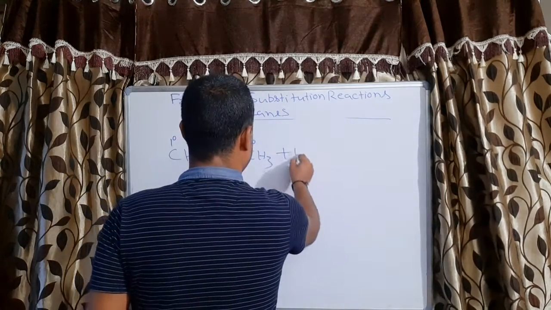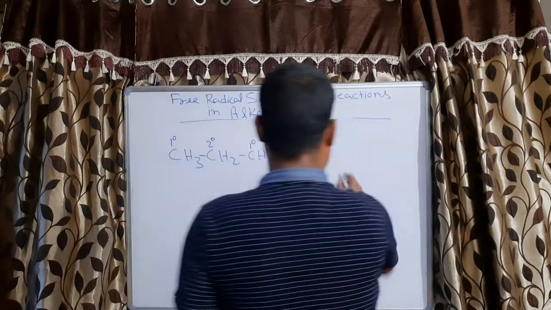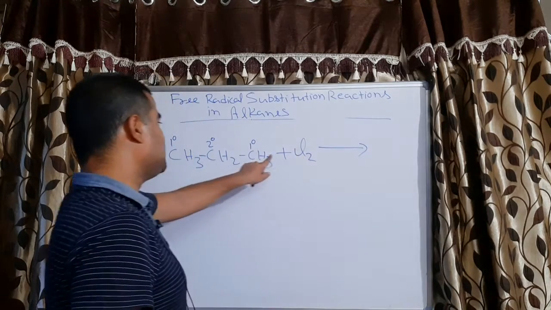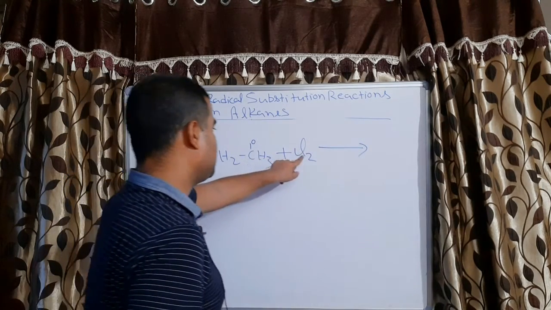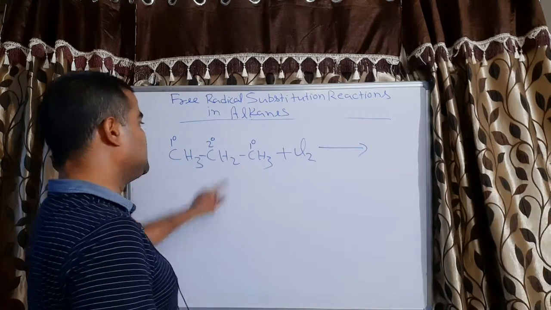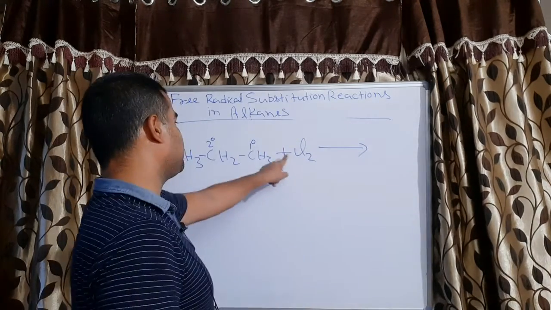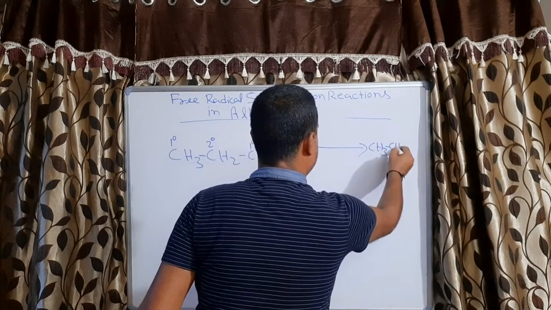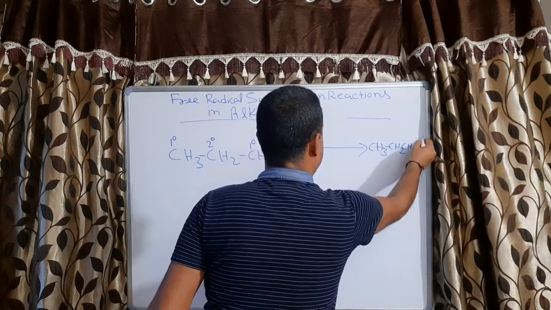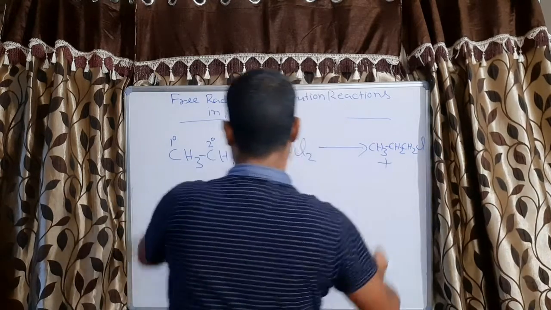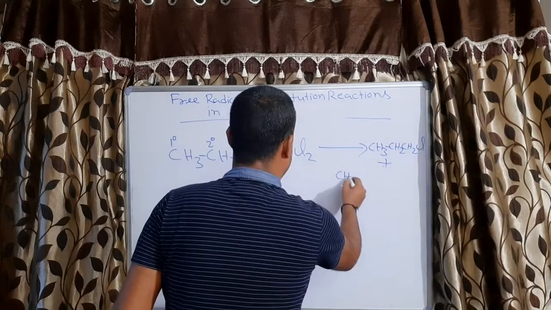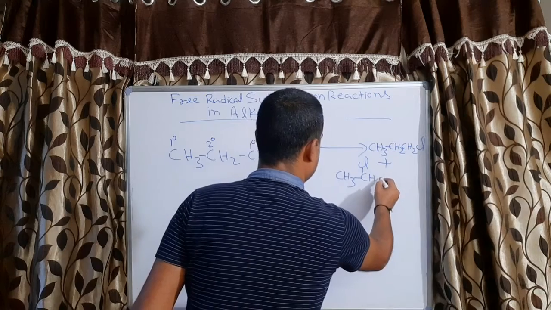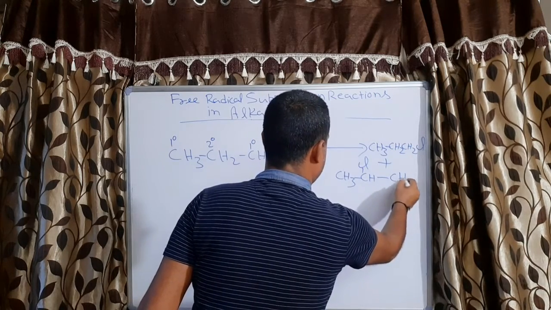So let us react with chlorine. One product will be formed if it substitutes primary hydrogen, and the second product when it substitutes secondary hydrogen. Substituting the primary hydrogen gives CH3CH2CH2Cl, plus, for secondary hydrogen, CH3CHClCH3.